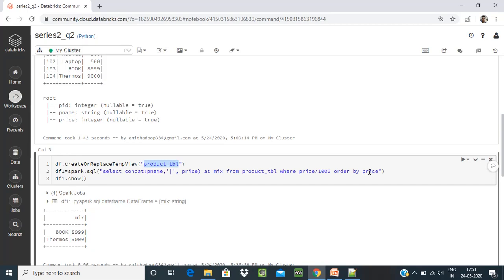So when this query is fired, the data will look like this: book is the product name, pipe, price, and thermos 9. This is the way the data is represented. It means I am just concatenating the pipe.